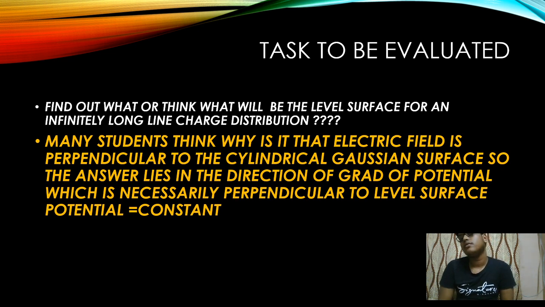It is found out to be. Now we have ascribed to it the mathematical character E is equal to minus grad phi, because the electric field points outwards. That means as we go from the positive point charge towards infinity, the potential necessarily decreases, but the electric field is pointing in that direction.